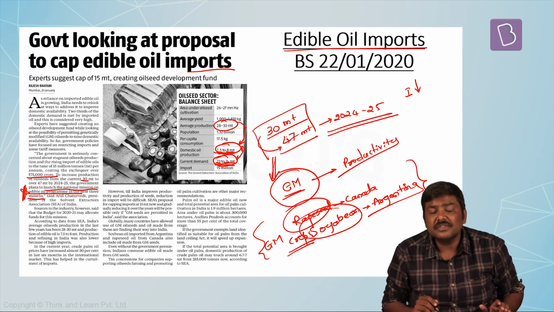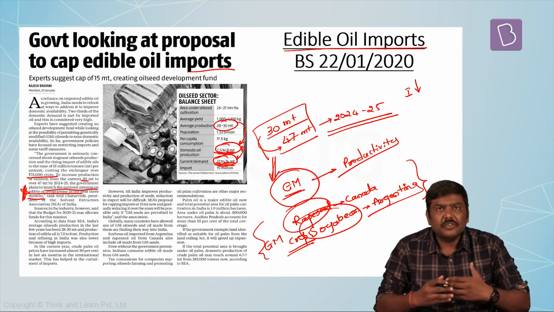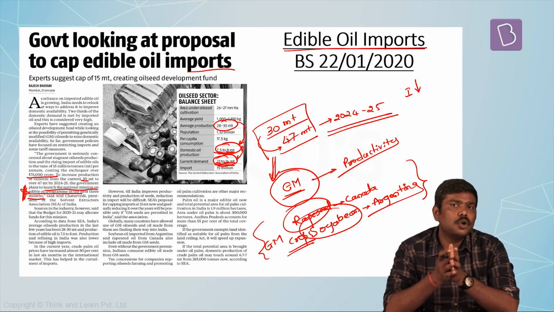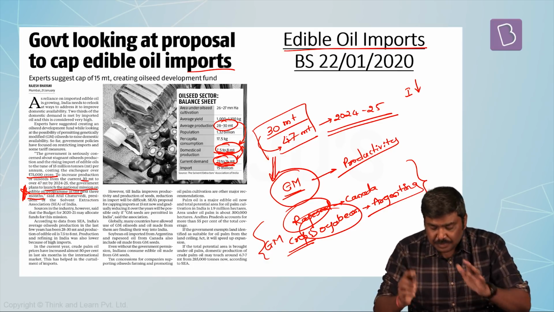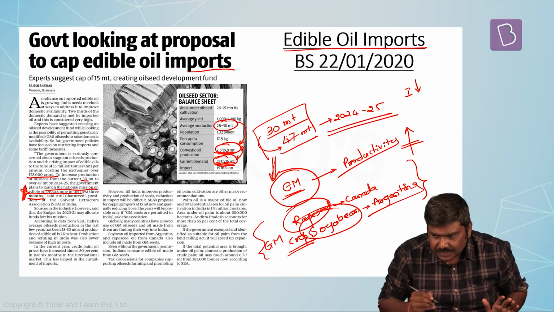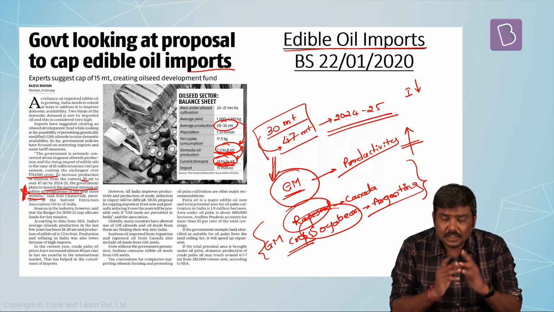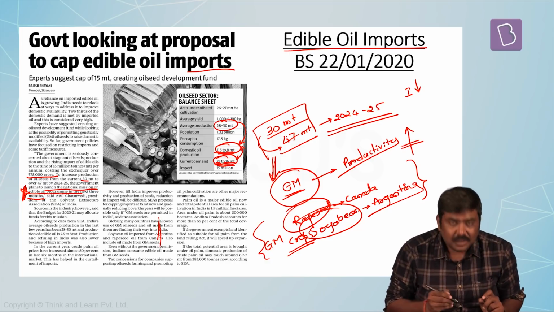So various experts have stated that the Government of India should promote oilseed production by using GM varieties so that production as well as productivity will also increase. So these are the two recommendations which have been given in this particular article.